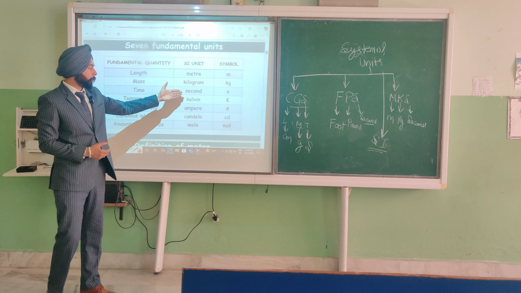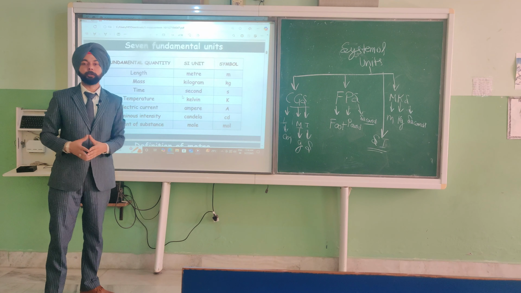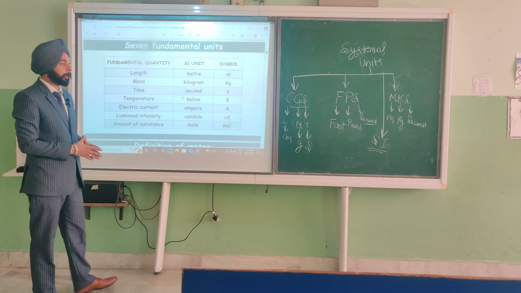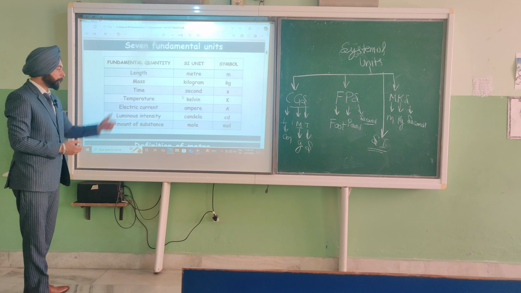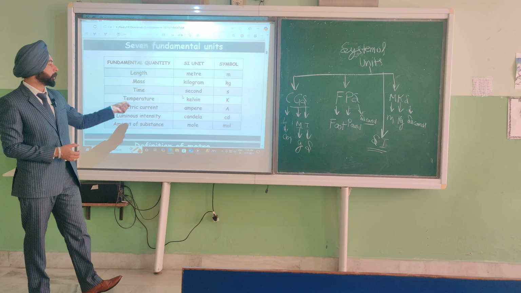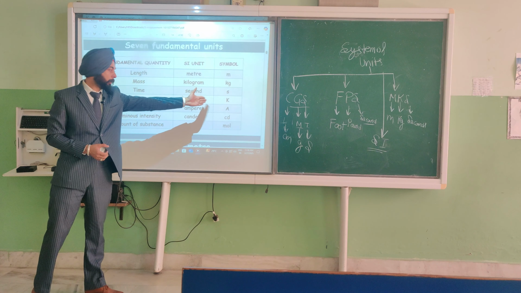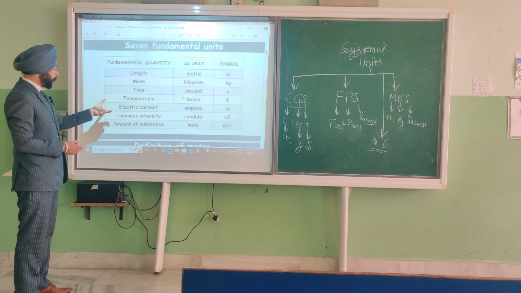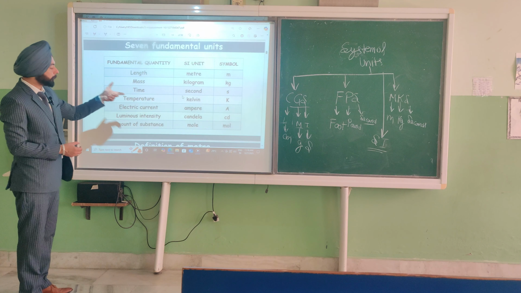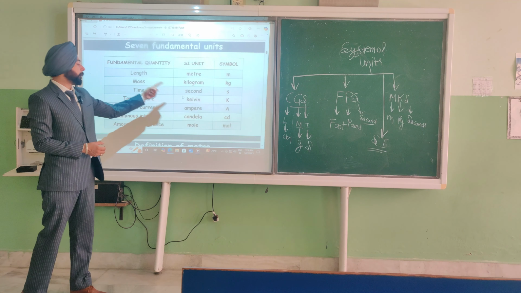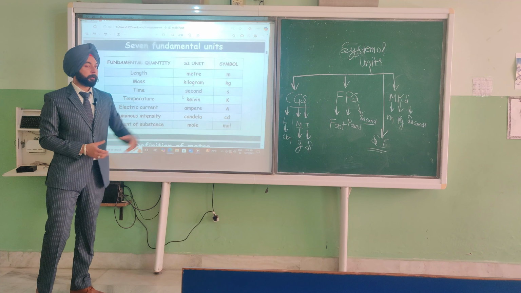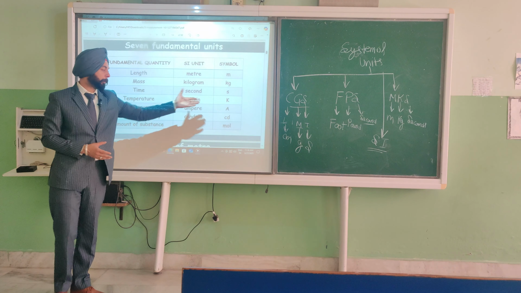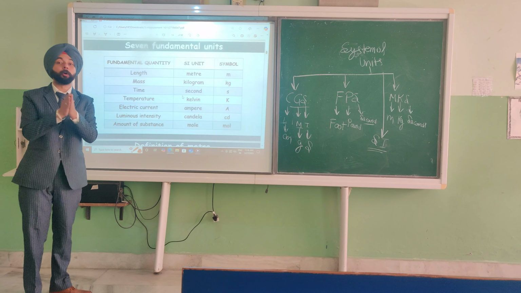Time: the unit is second, and the symbol is small s. Temperature: the SI unit of temperature is Kelvin, its symbol is capital K. And the SI unit of electric current is ampere, and the symbol of ampere is a capital A, not a small a.